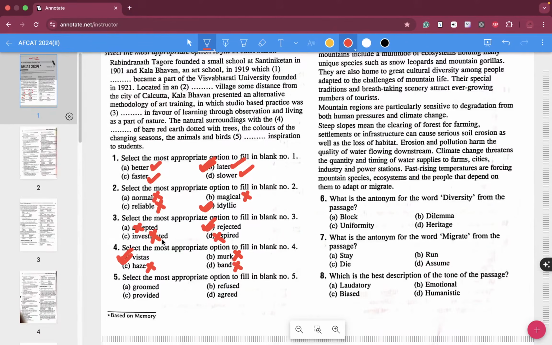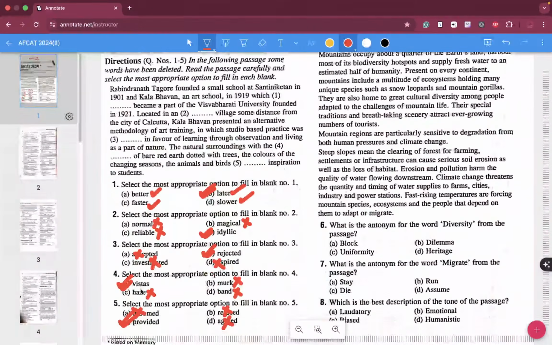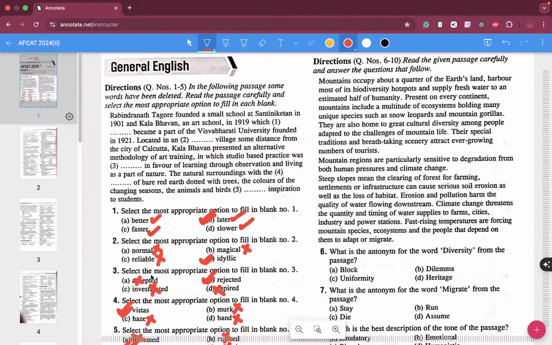With the vistas of bare red earth dotted with trees, the colors of changing seasons, the animals and birds, refused, agreed, groomed. Obviously for question number 5, C is the correct answer: provided inspiration to students. So this is your answer for this particular set. And now we have passage questions.